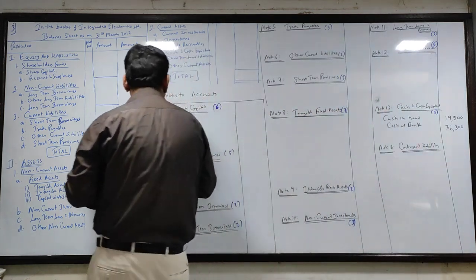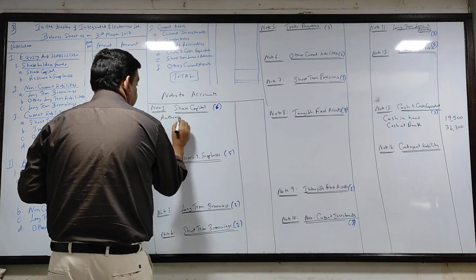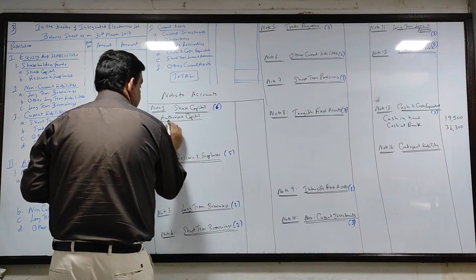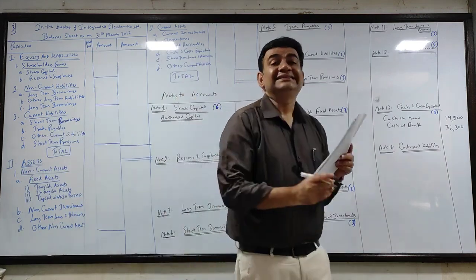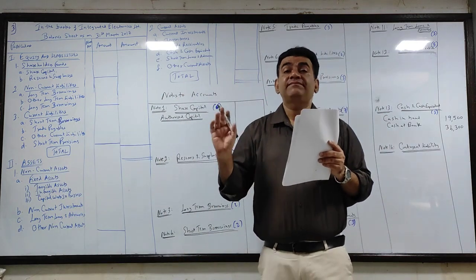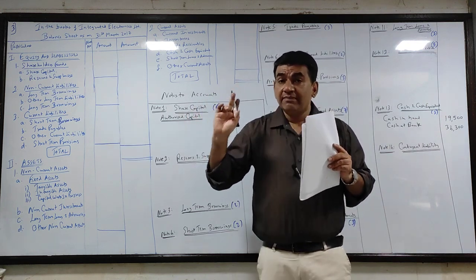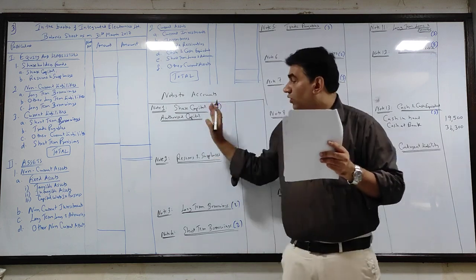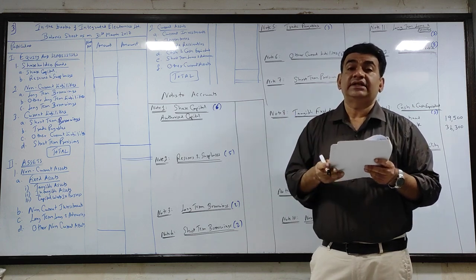But authorized capital is there, so we will give the heading first. Authorized capital. What is authorized capital? You all know. The capital which the company is authorized to collect from the shareholders. No company can issue shares more than the authorized capital. And authorized capital is just for presentation. It doesn't come in the total.